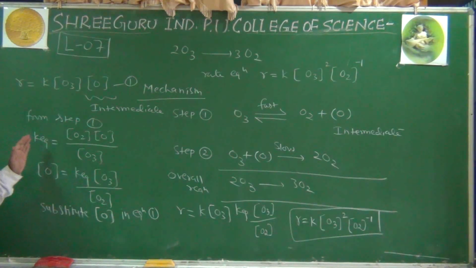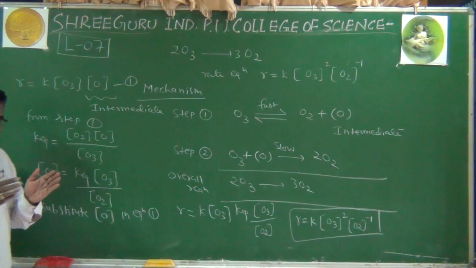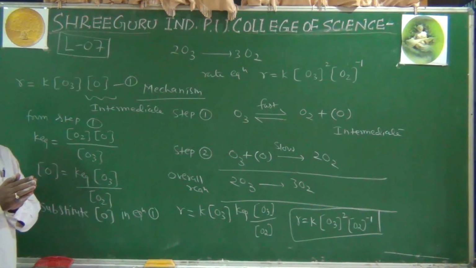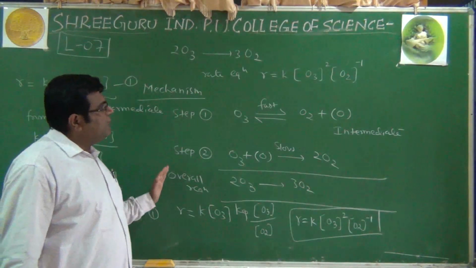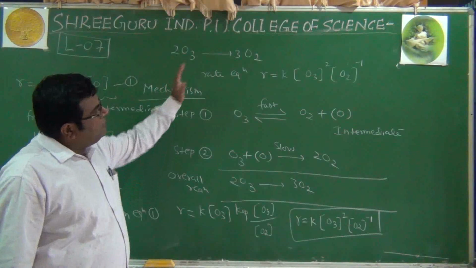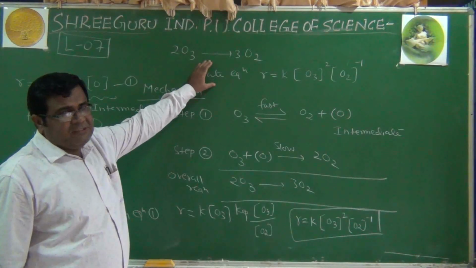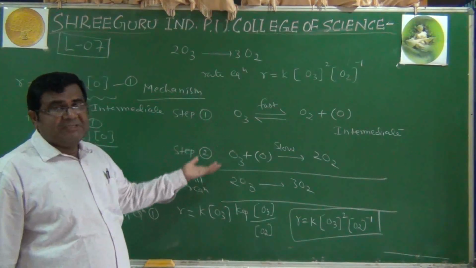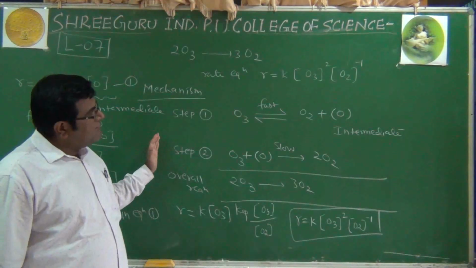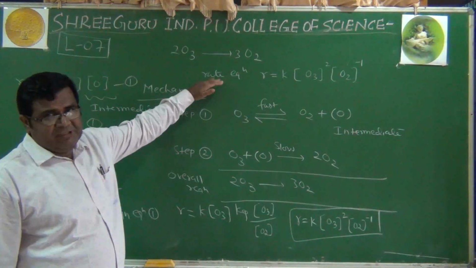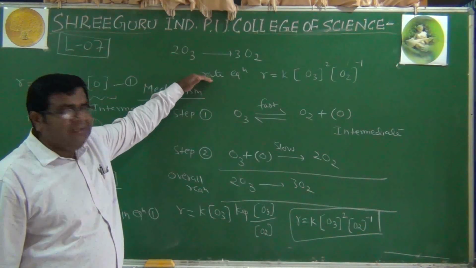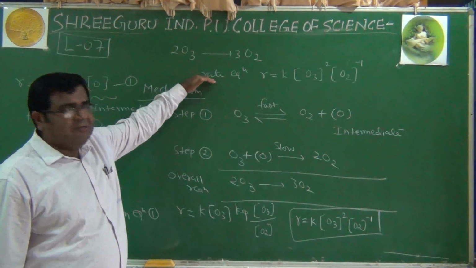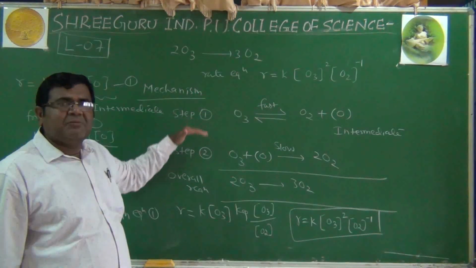The important thing is trying to establish the correlation between rate law and the mechanism. But remember that the mechanism is proposed to support the rate equation. It is not vice versa. It is not that the mechanism comes first and then the rate equation comes. The rate equation is first observed experimentally, and to support that rate equation, the mechanism is proposed.